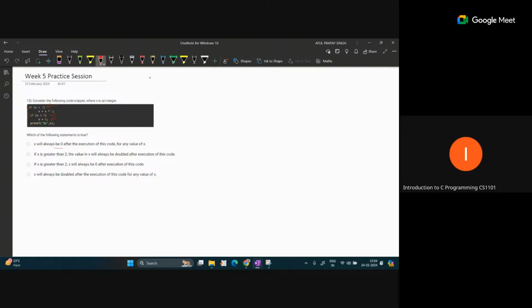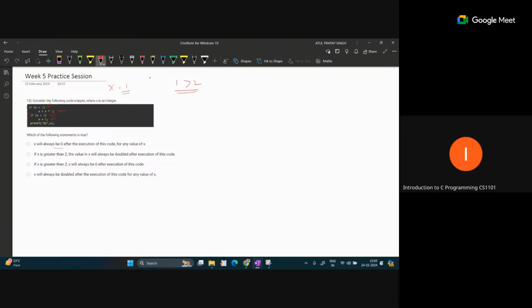Is the first condition true? 1 is not greater than 2, so the first if is not executed.